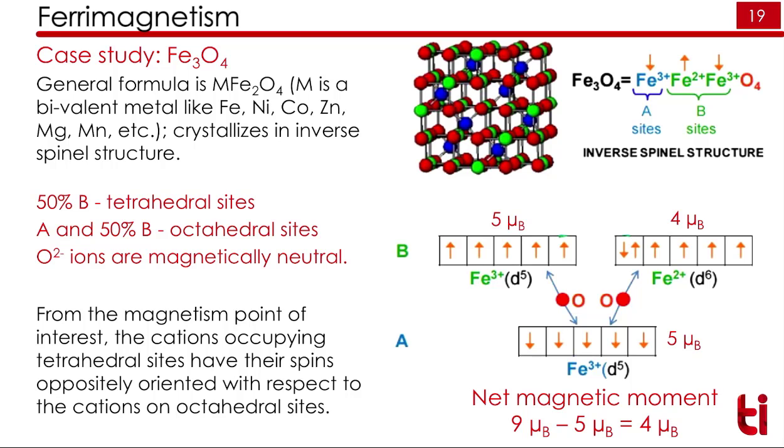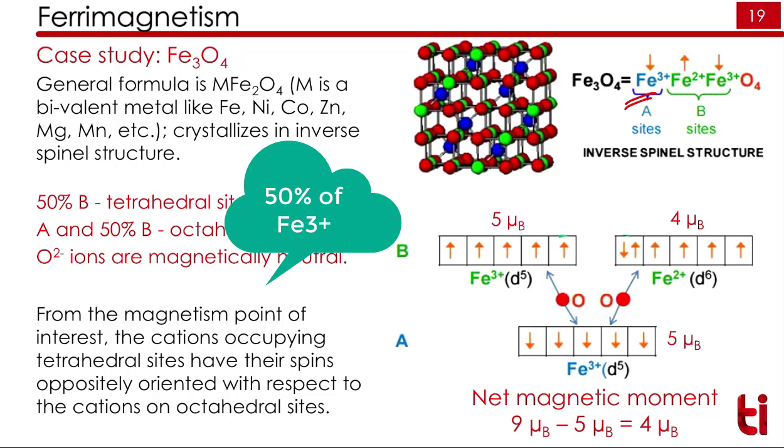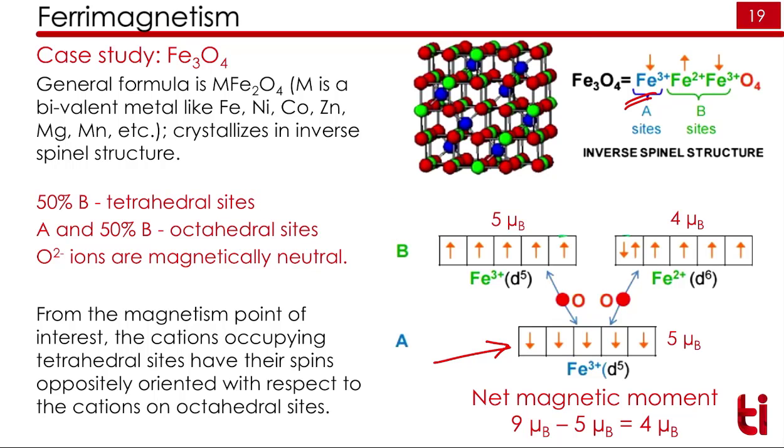Let's take the example of Fe3O4 again. For clarity, it's shown here. In Fe3O4, we have Fe3+ ions and Fe2+ ions. 100% of the Fe3+ ions go to the A side as shown here. 50% of the Fe2+ and 50% of the Fe3+ will go to the B side. So Fe3+ is shown here, Fe2+ is shown here.